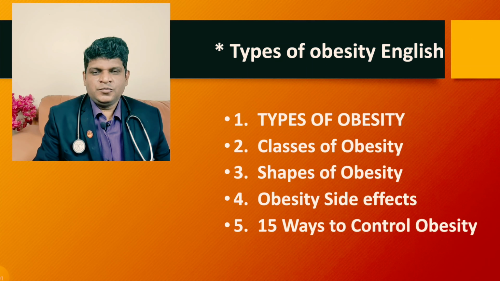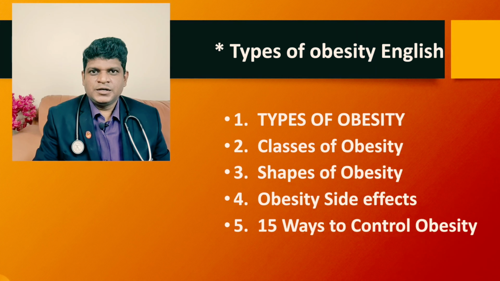Hello friends, today we are going to discuss types of obesity. What are the types of obesity? We will also discuss classes of obesity, and there are different shapes of obesity, that is apple-shaped obesity and pear-shaped obesity. What is the difference between these two types of obesity, and in males which type of obesity is seen, and in females which type of obesity is seen? We will also discuss that.